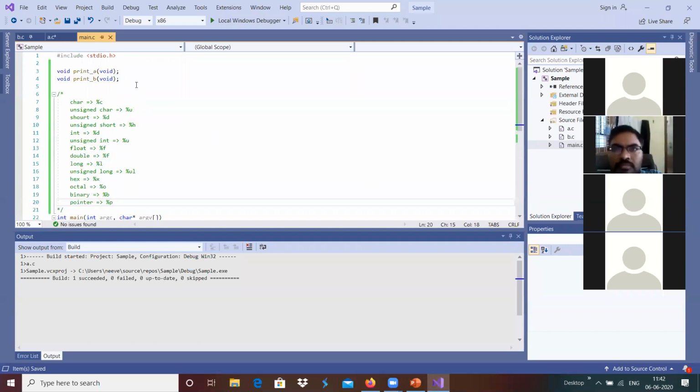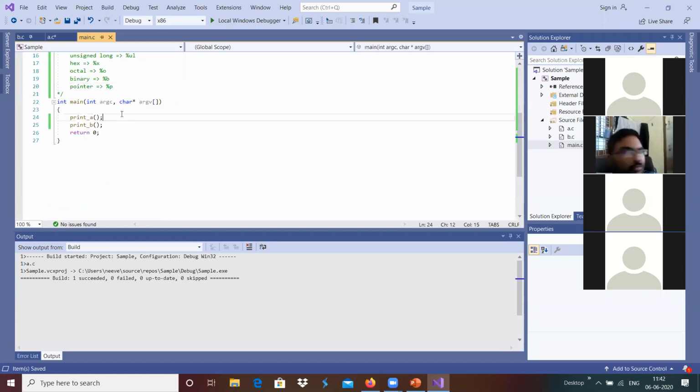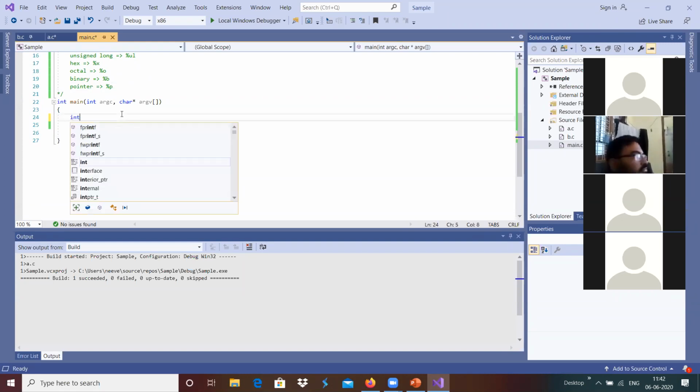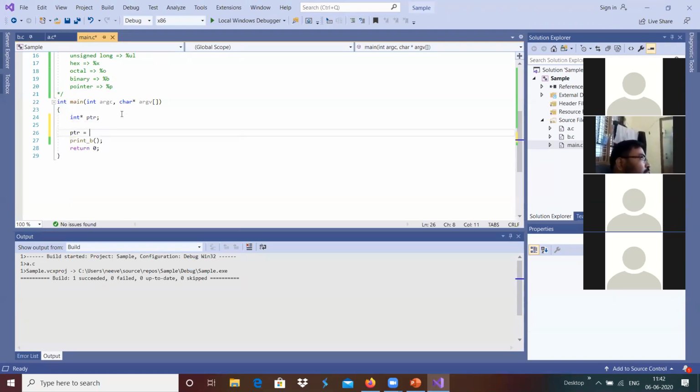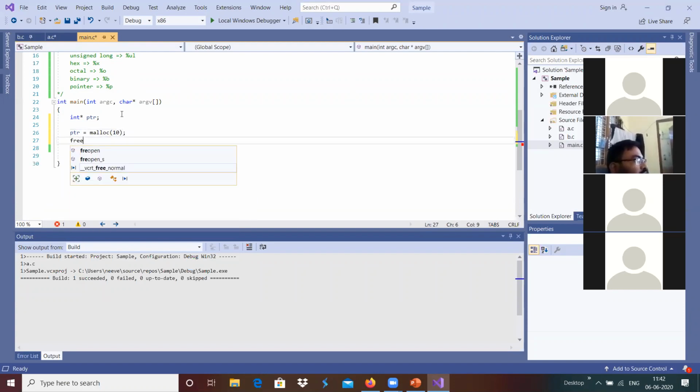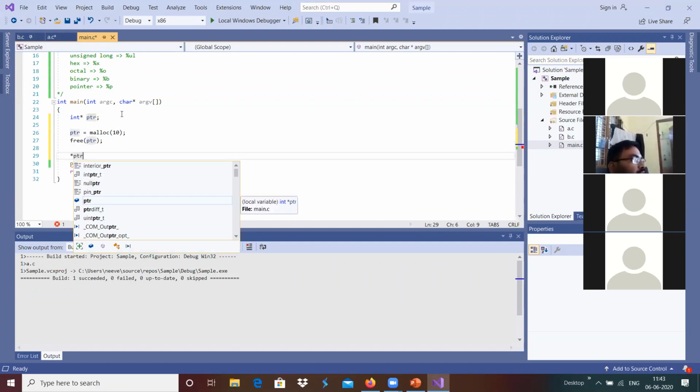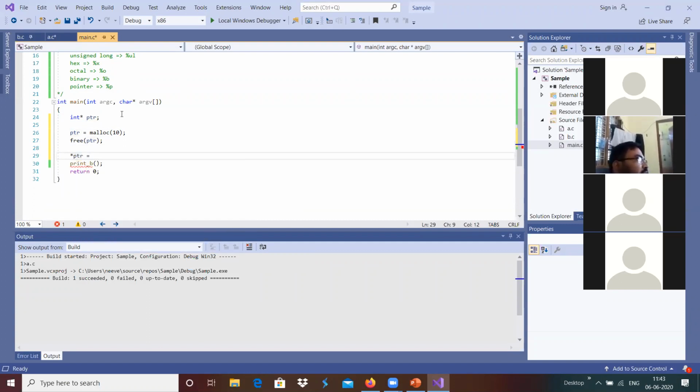For example, over here, I'm going to use integer star ptr, and I'm going to declare ptr equal to malloc of something. We can define malloc of 10 bytes over here, and I'm going to free this ptr. And if we are using this pointer to access, to write something, this is called a dangling pointer.